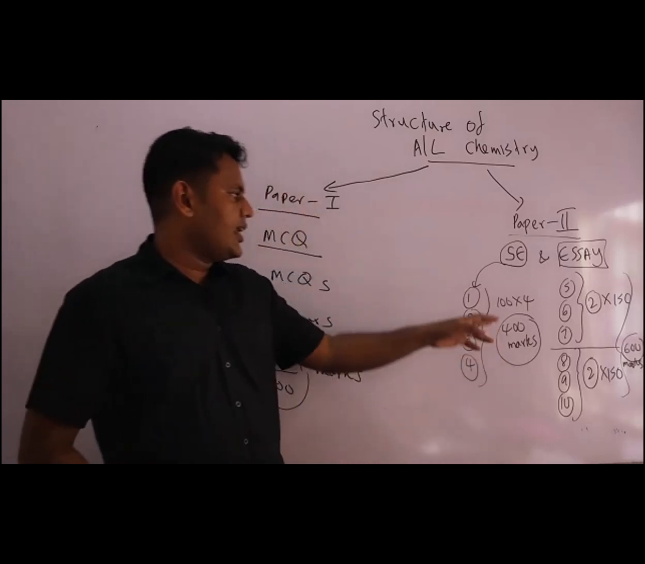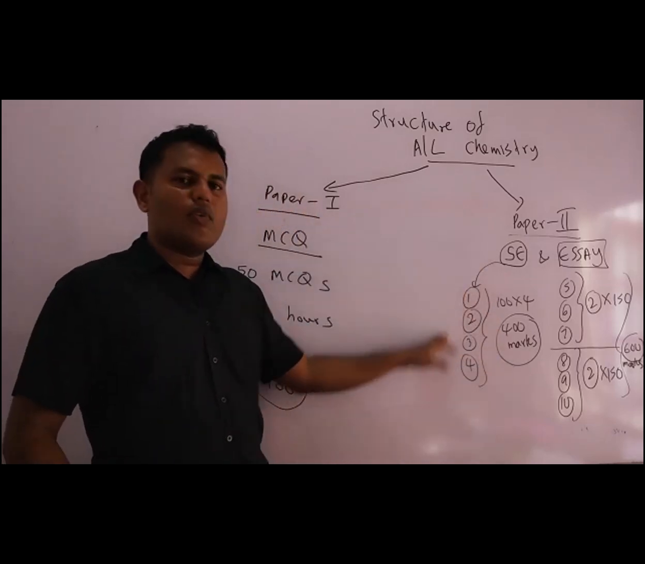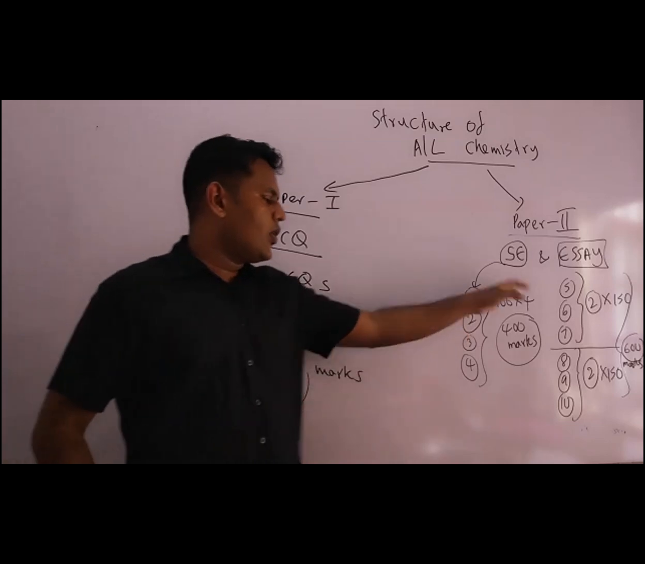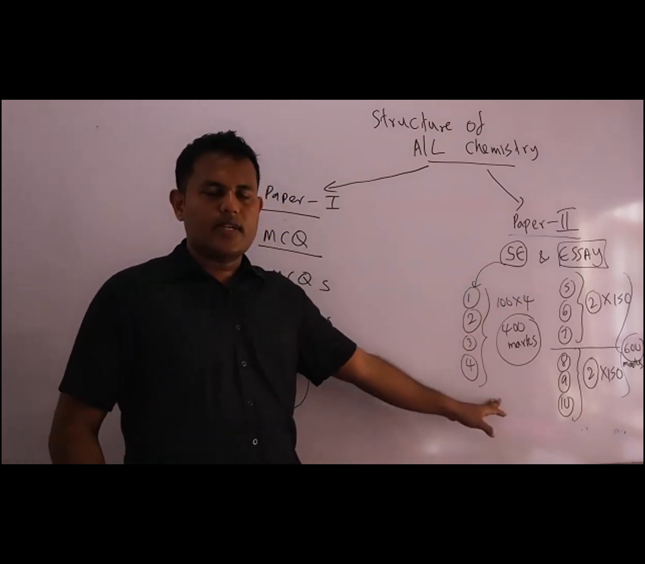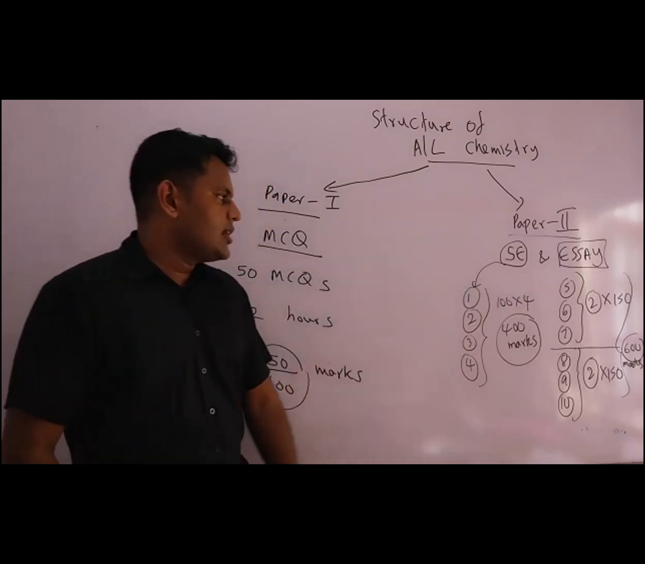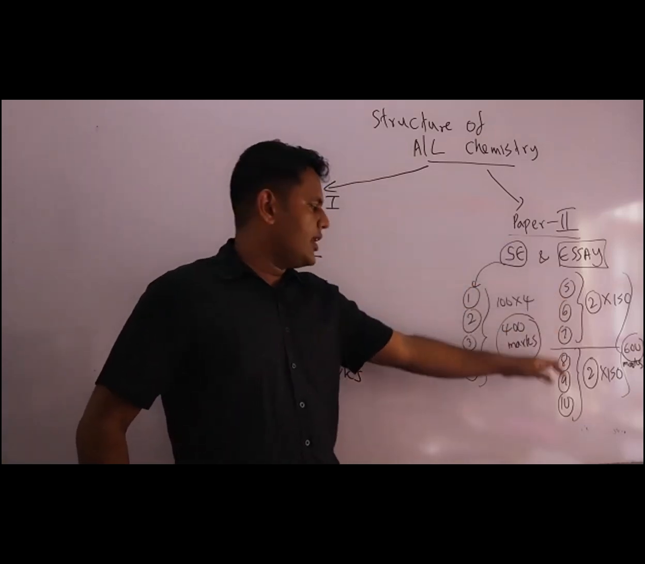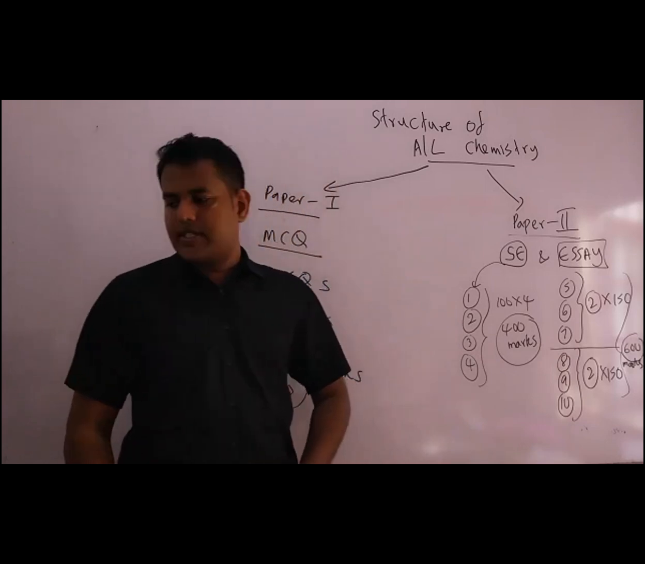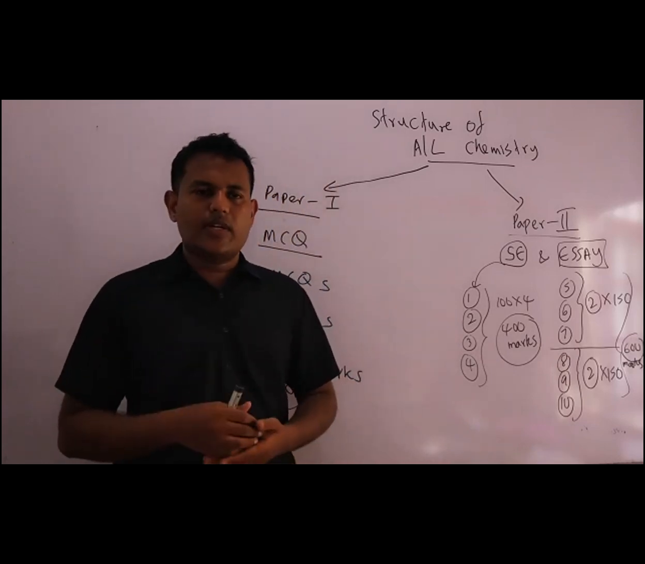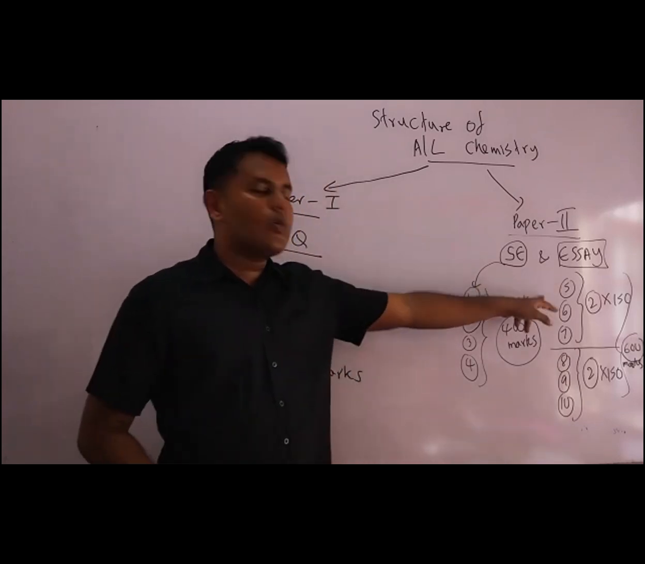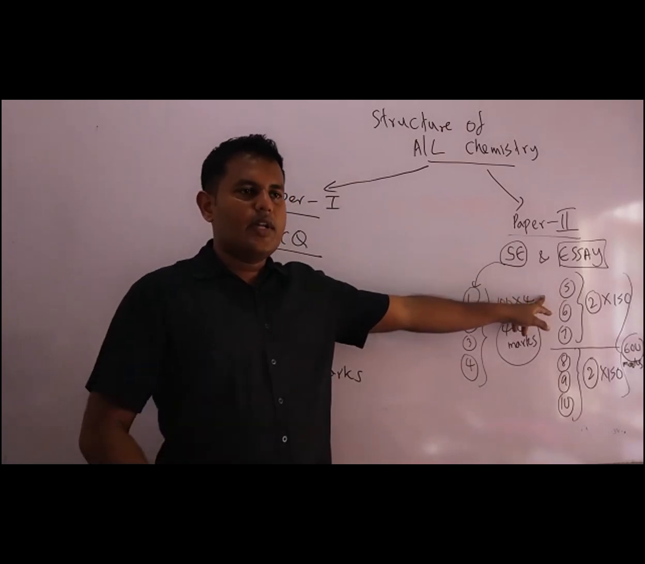Let me explain a little. For the structured essay paper, we get 4 questions, 100 into 4, 400 marks. For the essay paper, 5, 6, 7, there are 3 questions, and 8, 9, 10 also have 3 questions. What you have to do is select and answer only 2 questions.